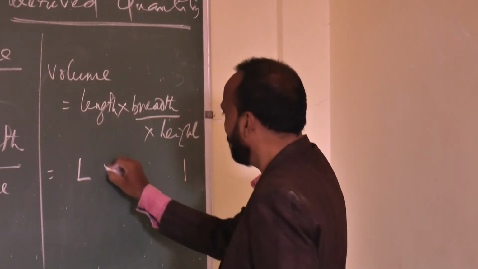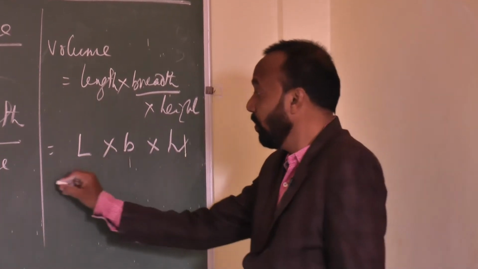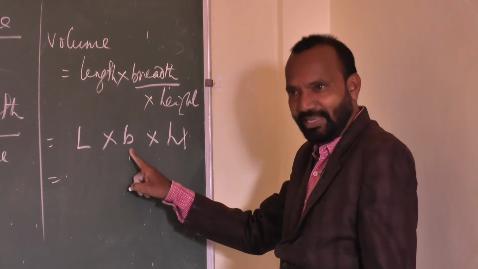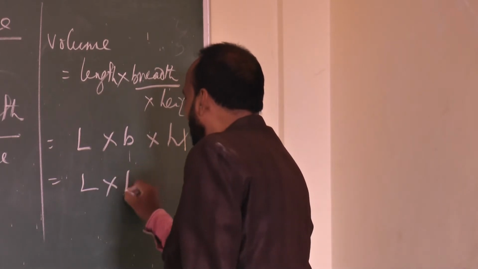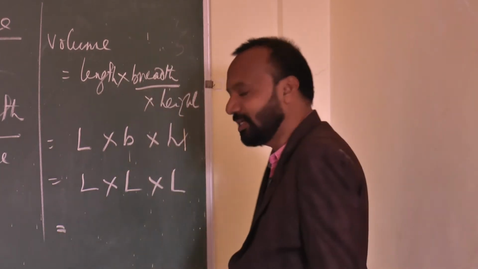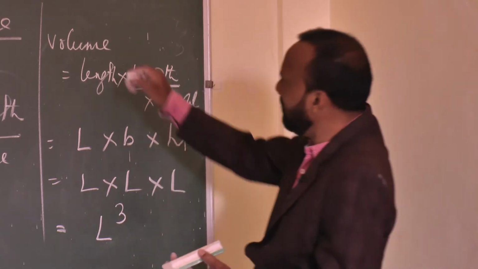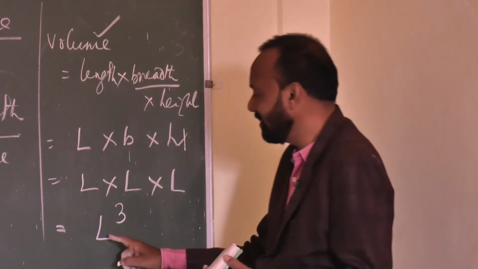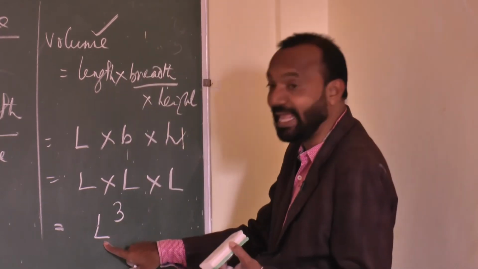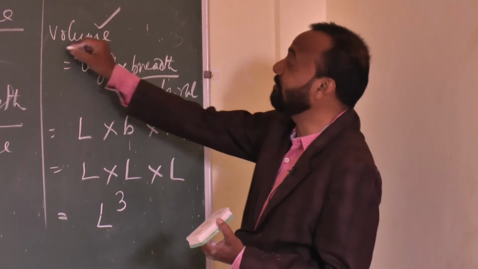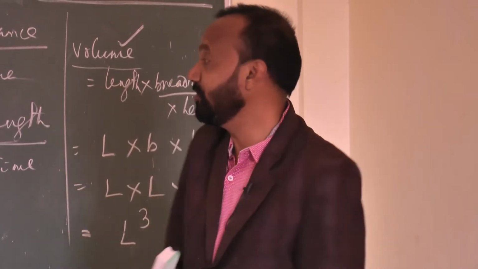So, here length L into breadth B into height H. Now clear? Breadth I am writing with symbol B, but itself it is a length. Height also I am writing with symbol H, but itself it is a length. That's why I am writing L into L into L. That means this is L to the power 3, L cube. Whenever I talk about volume, it is nothing but the cube of the length. What is length? Length is a fundamental physical quantity. So with the help of length, a fundamental physical quantity, I am expressing a quantity like volume, and volume is a derived quantity.